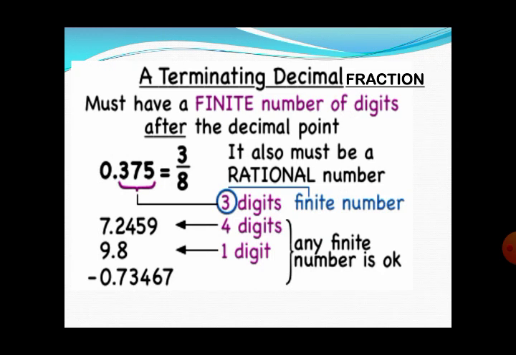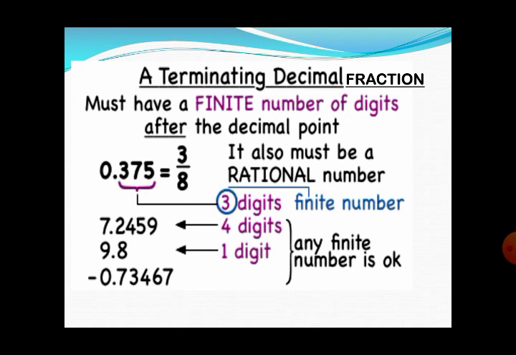Terminating decimal fractions are those decimal fractions which have a finite number of digits after the decimal point. Means the division has been completed, the remainder becomes 0 and we can count the digits after the decimal. For example, 3 upon 8 is 0.375. When you do this division manually, you will find the remainder becomes 0. It shows that the division has been completed. And how many decimal places are in this decimal fraction? There are 3, we can easily count that.